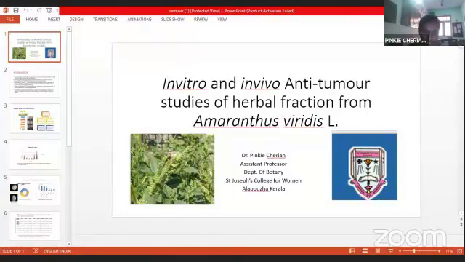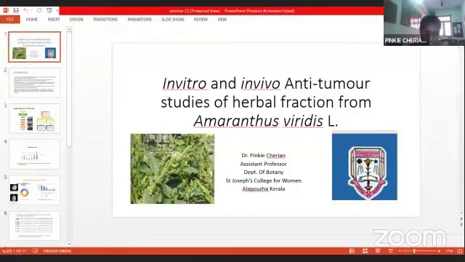Coming to the introduction, plants have been used in the modern and ancient era. Several plants have been used in the Indian system of medicine and are considered to have therapeutic potential. Here the study is on Amaranthus viridis. It is considered a weed, and it is also considered a vegetable across Kerala, South Kerala. In traditional medicine it is used as an emollient, astringent, diuretic plant, and also a blood purifier.